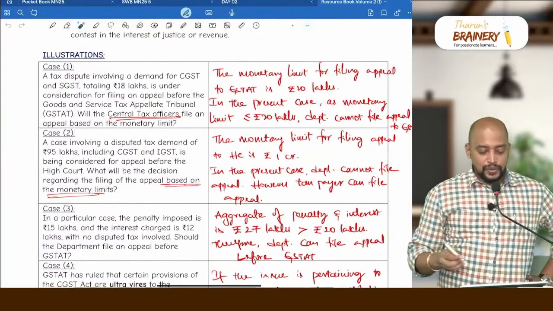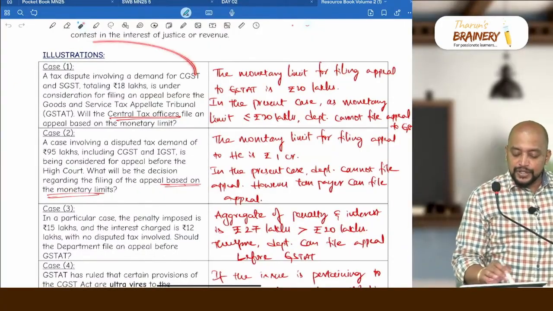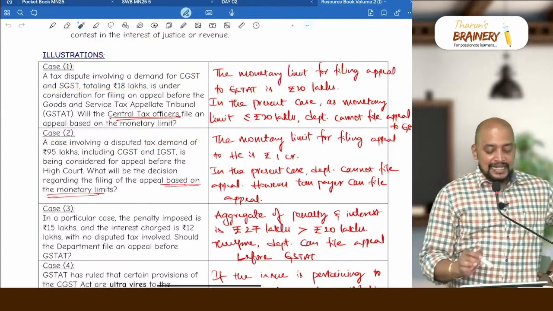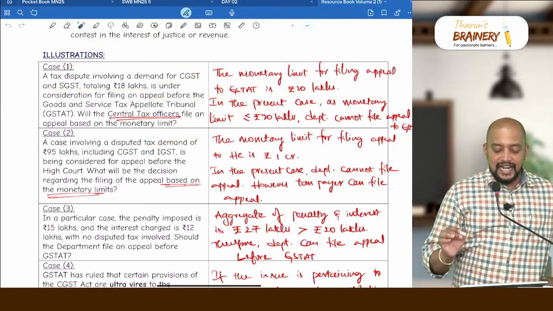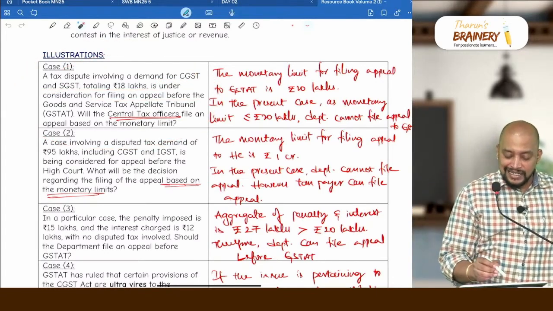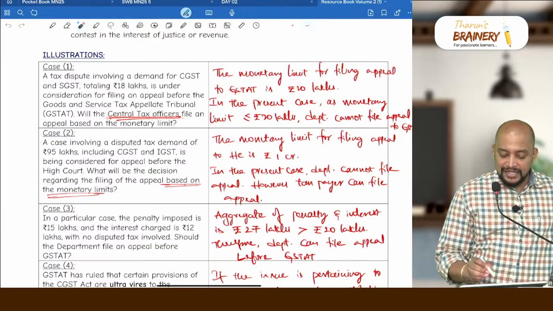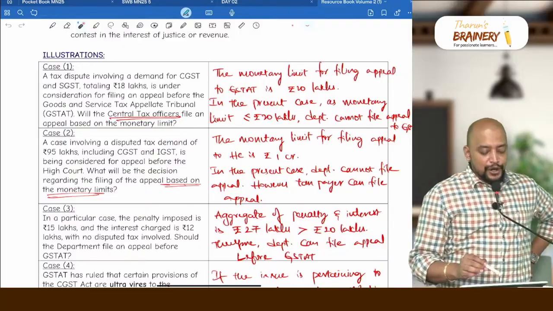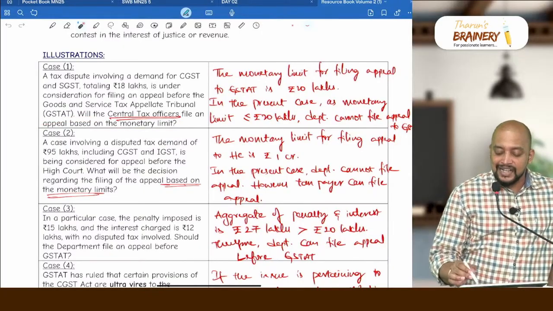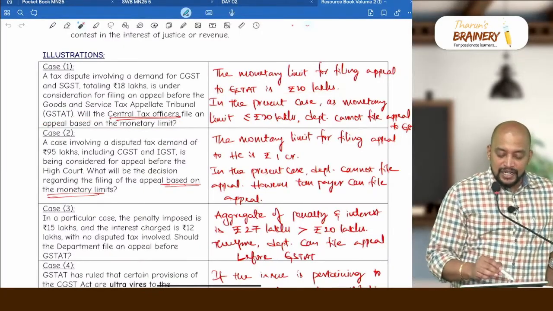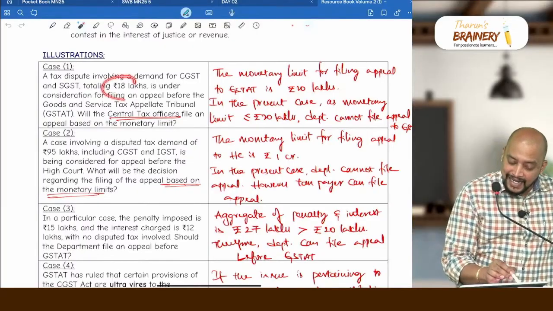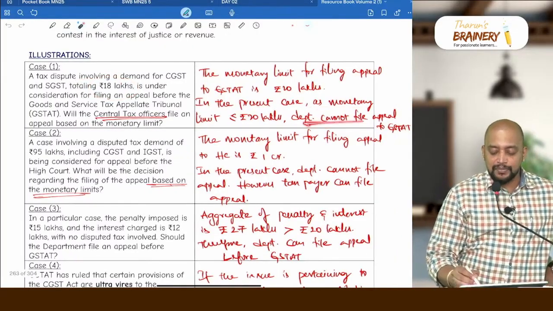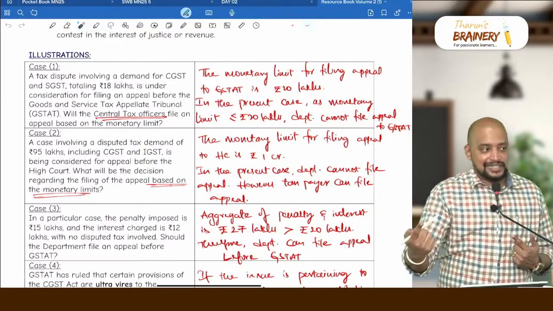Look into case 1. A tax dispute involving a demand of CGST and SGST totaling 18 lakhs is under consideration for filing an appeal before the GSTAT. Will the central tax officer file an appeal based on the monetary limit? What is the monetary limit for appeal to GSTAT? 20 lakhs. But what is the amount in the present case? 18 lakhs. Therefore, as it does not exceed 20 lakhs, the department cannot file an appeal to GSTAT.